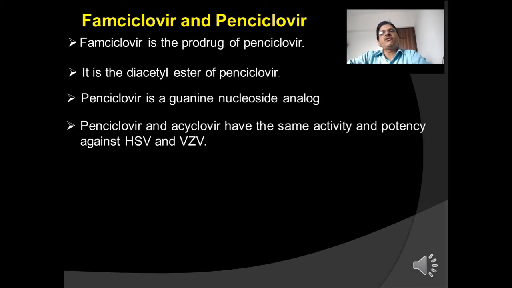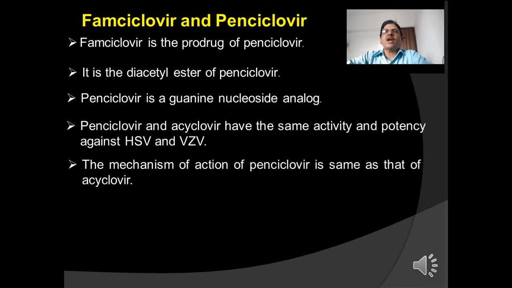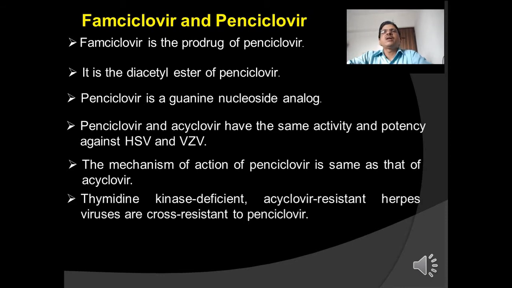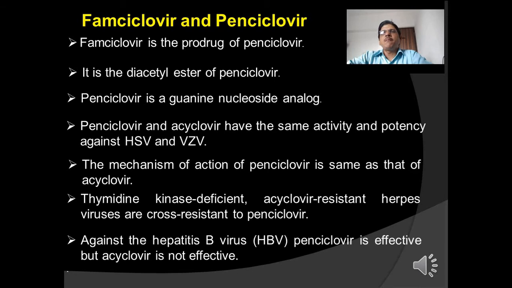Penciclovir and acyclovir have the same activity and potency against HSV and VZV. The mechanism of action of penciclovir is the same as that of acyclovir. Thymidine kinase deficient acyclovir resistant herpes viruses are cross-resistant to penciclovir. Against the hepatitis B virus, penciclovir is effective, but acyclovir is not effective.